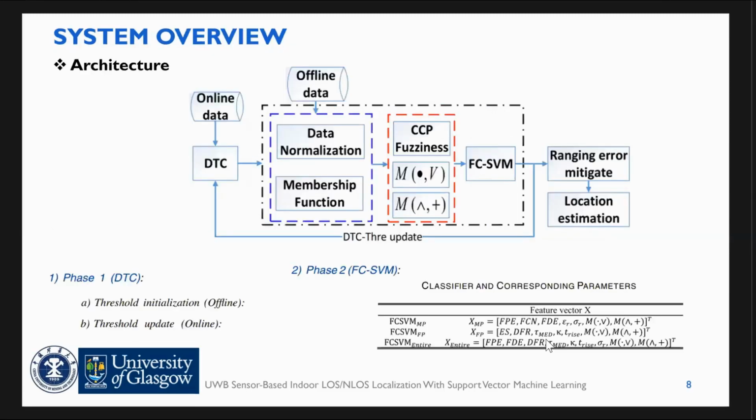The diagram shows our overall structure. In the offline stage, we construct the membership function. In the online stage, we begin by pre-classifying the data, use the dynamic threshold compression, and then combine fuzzy membership with SVM to achieve the final classification result.